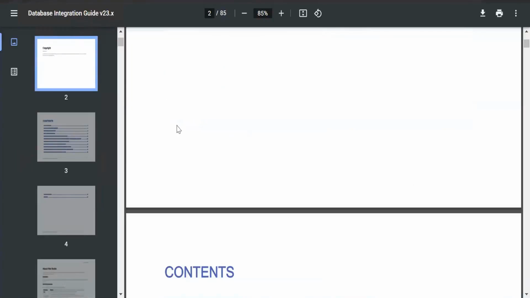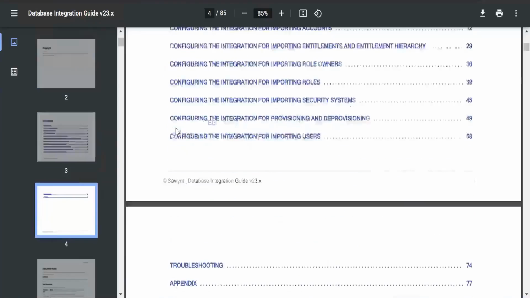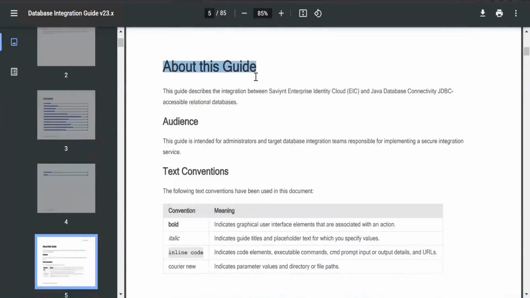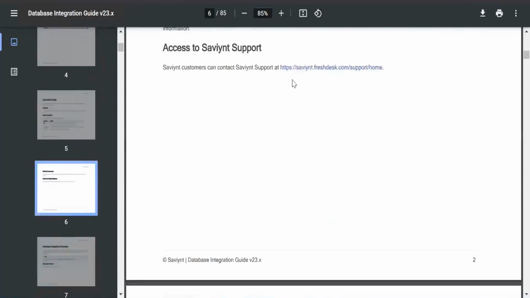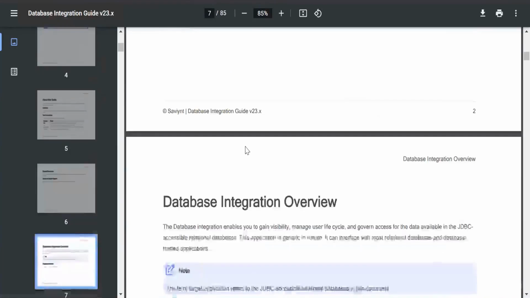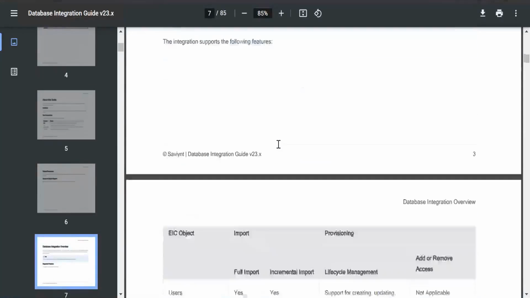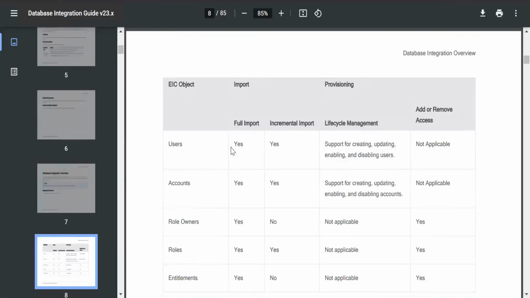This is the document I downloaded from that portal. If you scroll down, it gives all of the information about this guide and how to access the Saviynt portal. Using this link, you can access it. This is your database integration, where you start. What kind of import is it supporting?